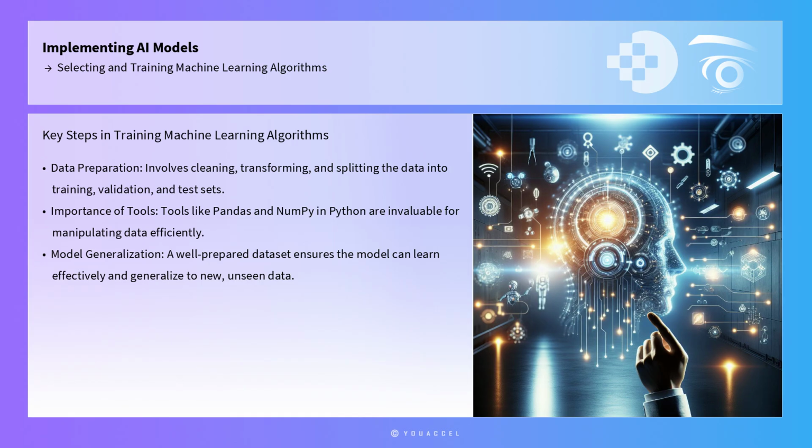Training machine learning algorithms involves preparing the data, choosing the model architecture, and optimizing the model's performance. Data preparation is crucial and includes cleaning, transforming, and splitting the data into training, validation, and test sets. Tools like Pandas and NumPy in Python are invaluable for manipulating data efficiently. A well-prepared dataset ensures the model can learn effectively and generalize to new, unseen data.